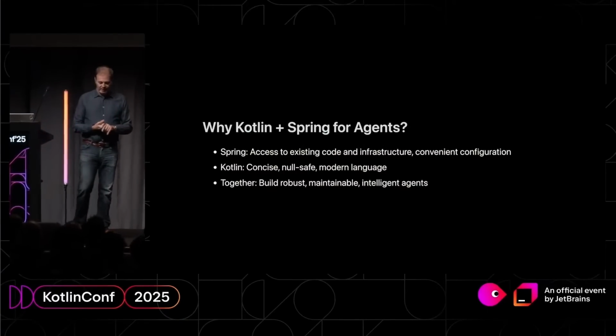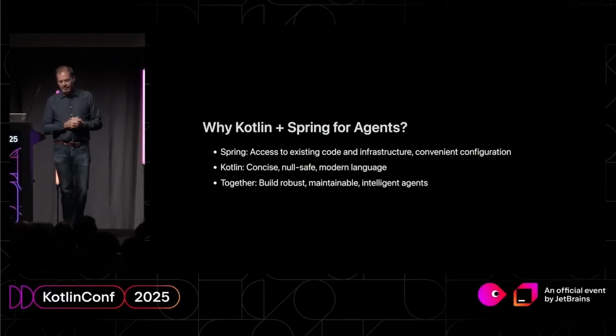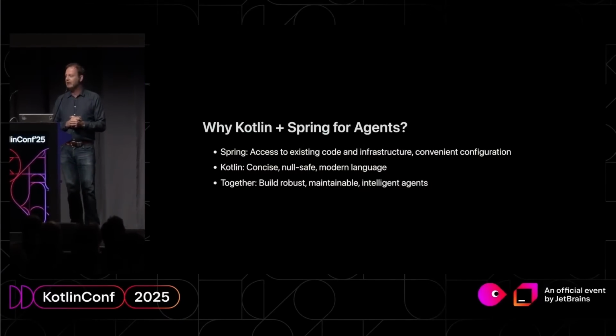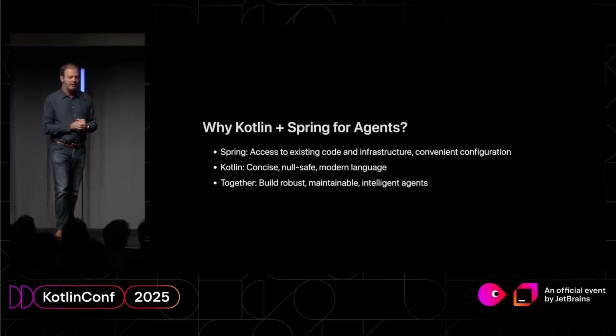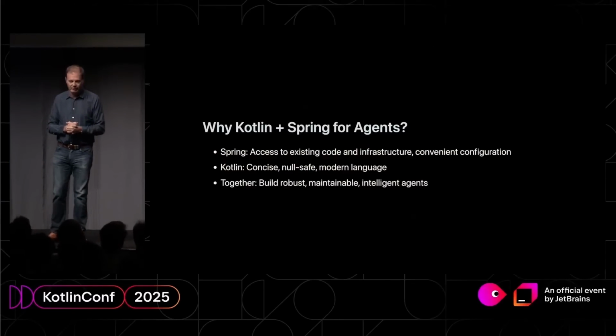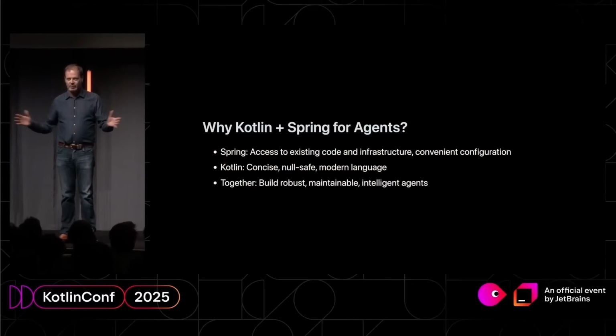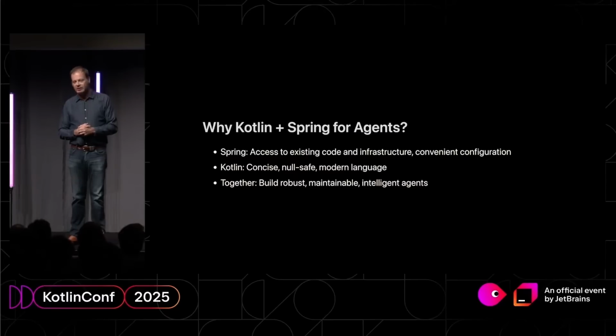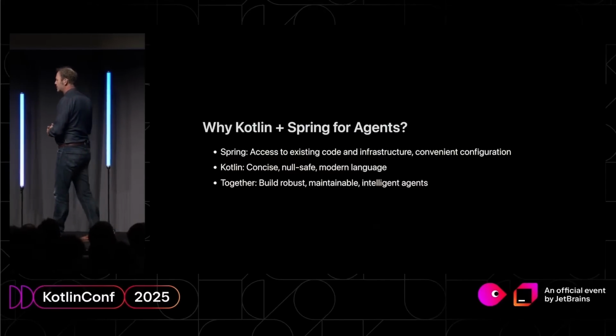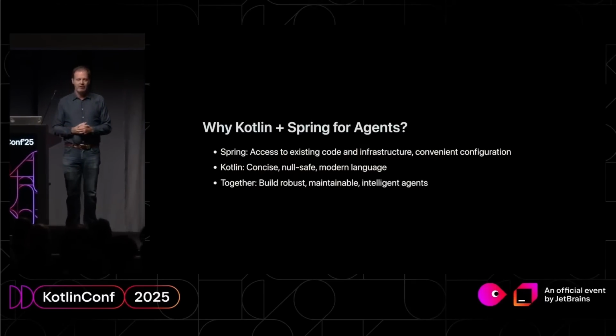So why is Kotlin and Spring good for the agent framework? Well, firstly, I think that the key adjacency here is not to the LLM. The key adjacency is to the code that you already have and the understanding of the domain that you already have. A lot of people assume that Python is where it's at for building LLM orchestration systems. I believe that is where it has been at, but I don't think it's where it will be in future.